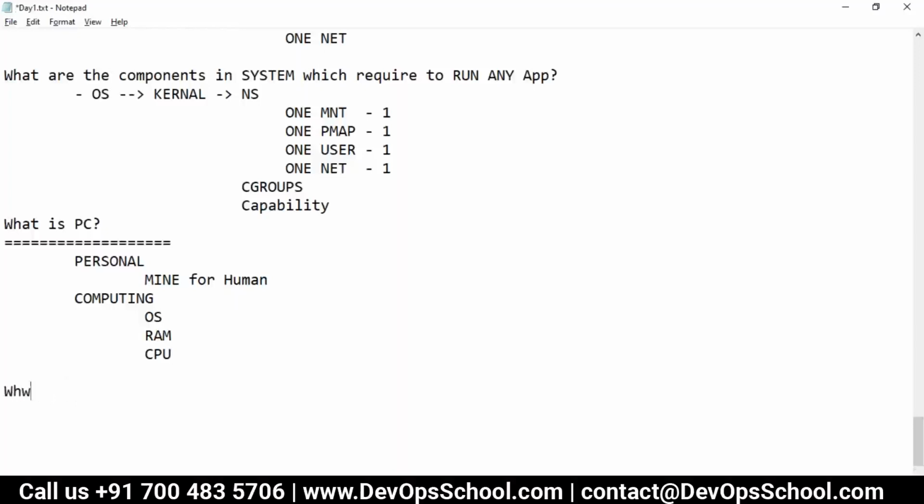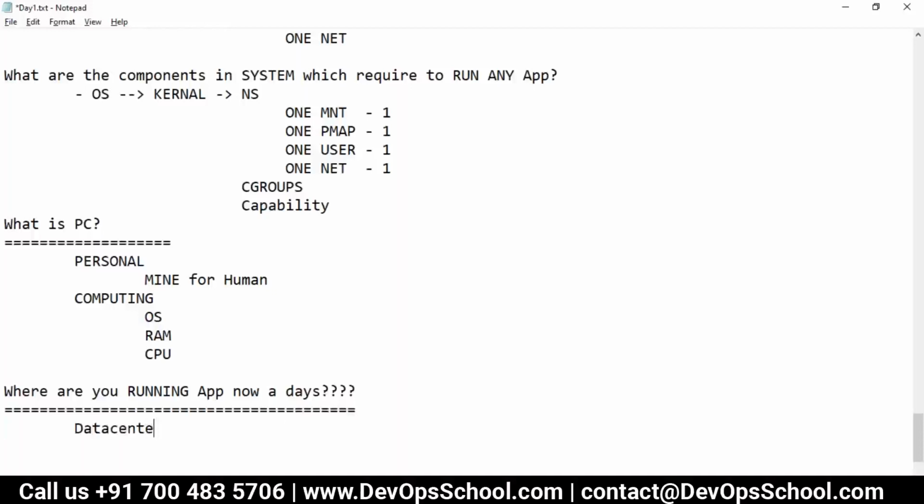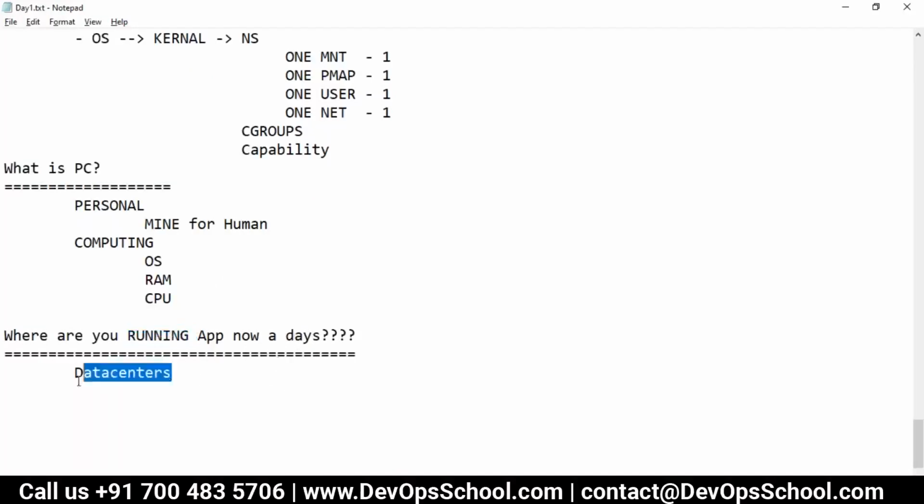Where are you running your applications nowadays? On the cloud, as a service. Can I call it data centers? Yes. So you are running applications nowadays in a data center.